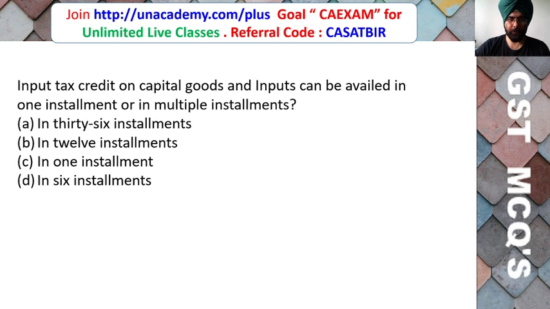Input tax credit on capital goods can be availed in one installment or in multiple installments: in 36 installments, in 12 installments, in one installment, or in 6 installments. So which one is the correct answer?